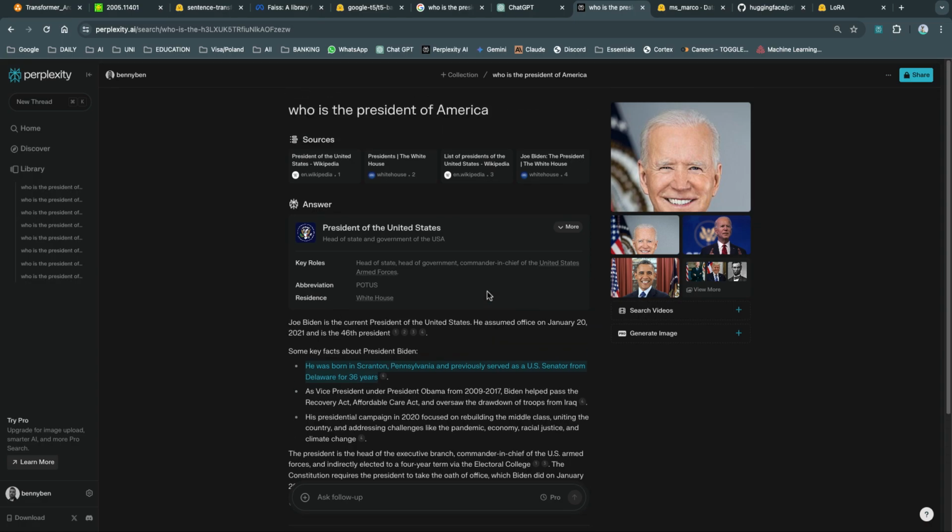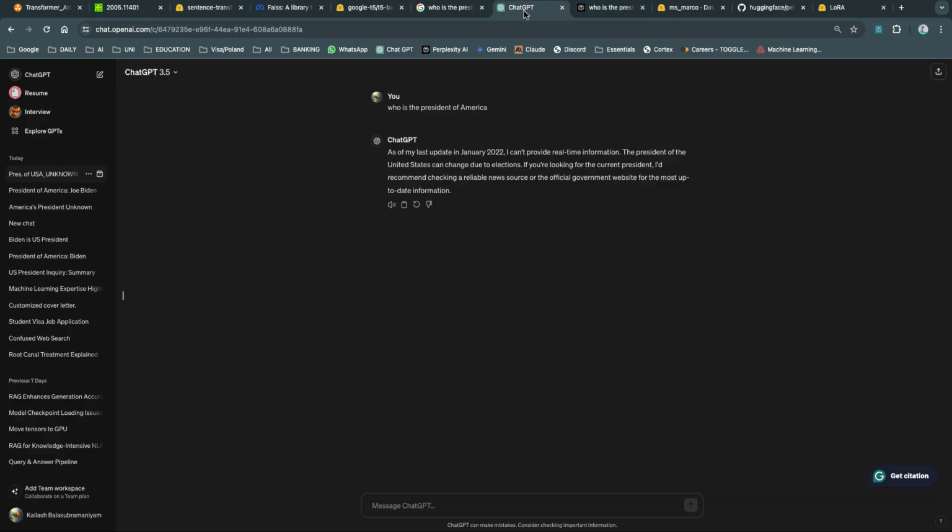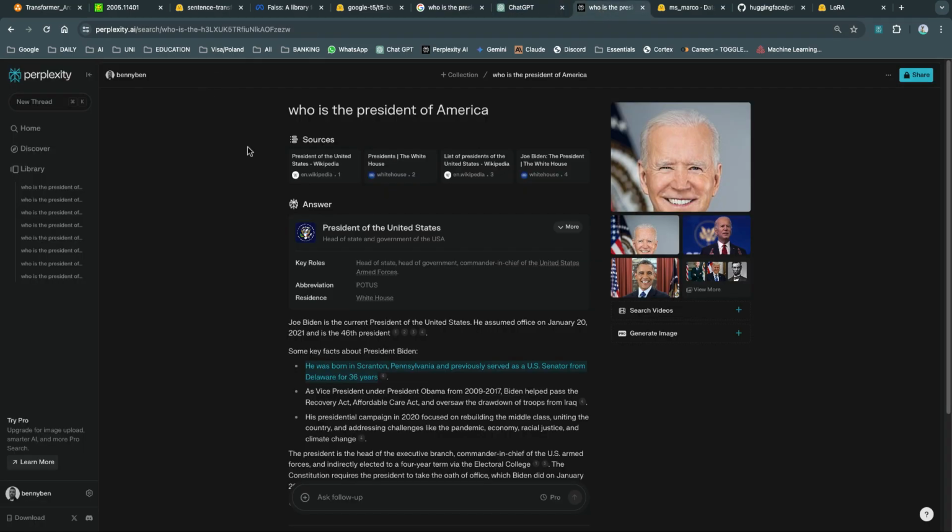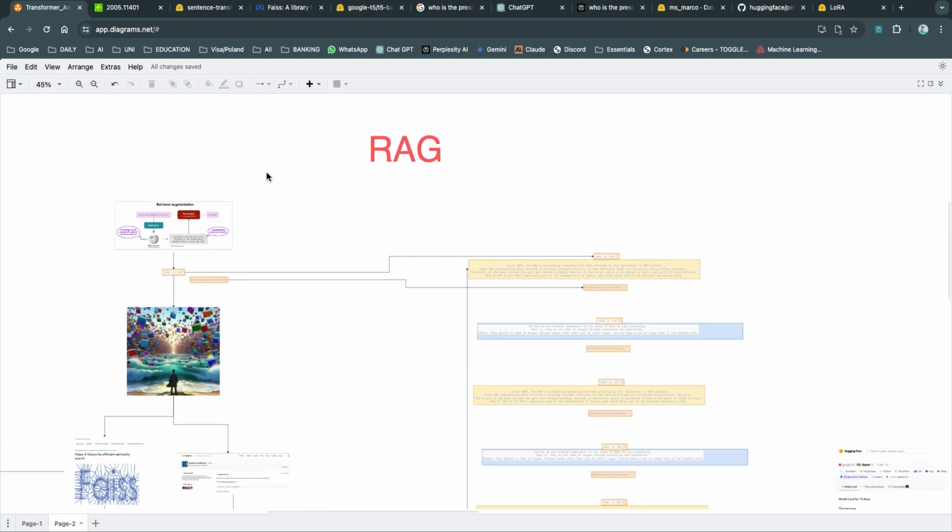So what is wrong with ChatGPT is that it can't access real-time information. And how does Perplexity overcome this problem by utilizing ChatGPT in the background? That's what we will be discussing today. It's RAG.